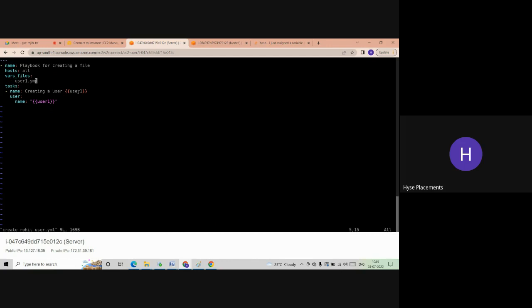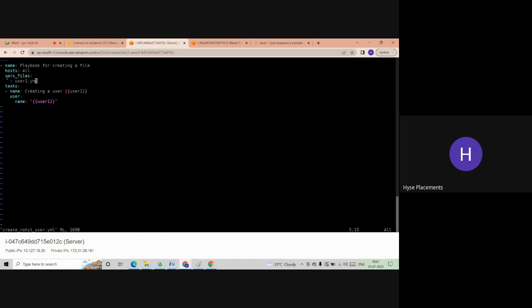Okay. So the client will say, okay, Vinay, whatever the username I want, I will not give you directly. I will keep that information in one file, and you read that file, and whatever information is mentioned over there, from that you can take whatever information you want and use that in your playbook. These are the instructions you have. Okay, so you will ask, give me the file name. What is the file name you are going to give? You are going to update your data. So user1.yml is the file.